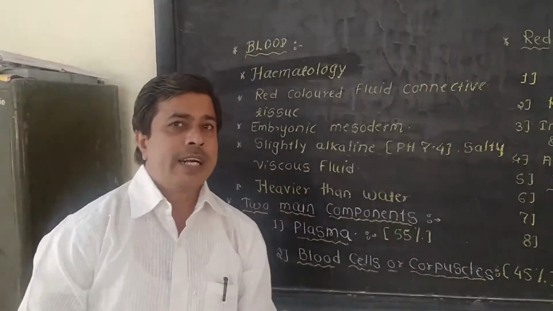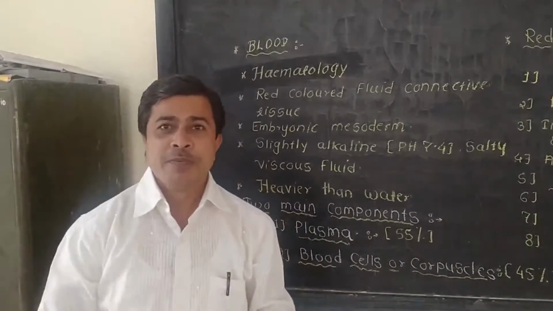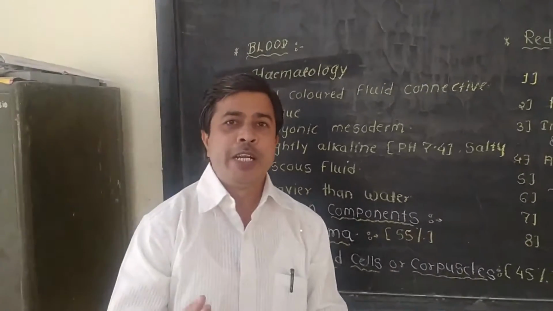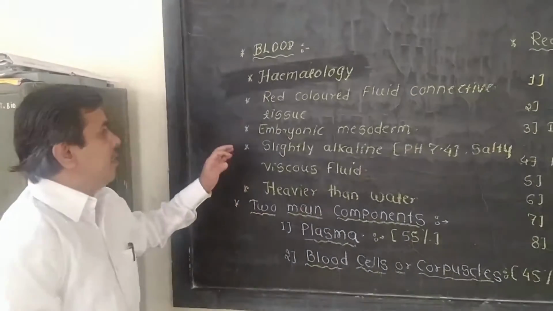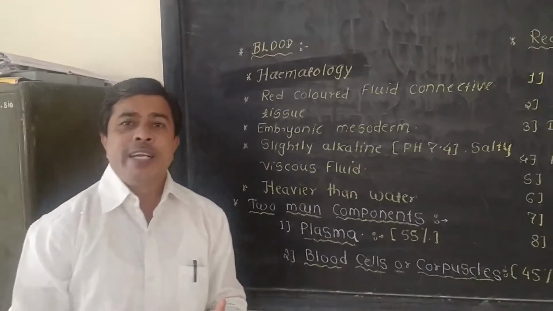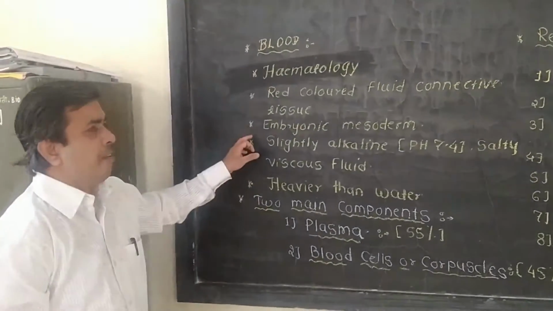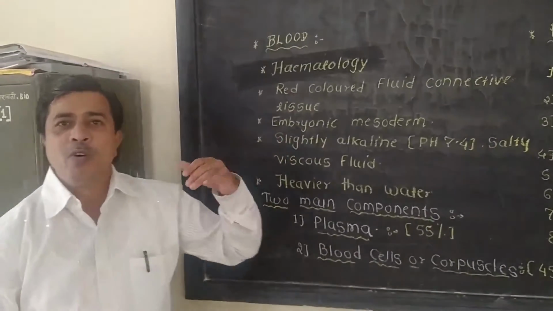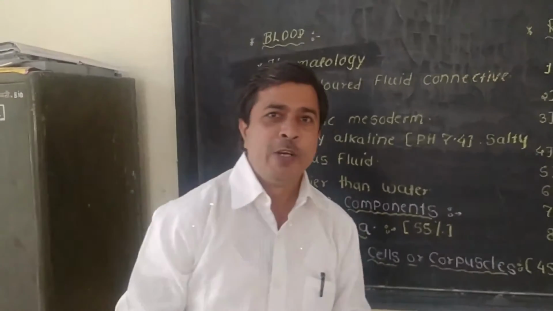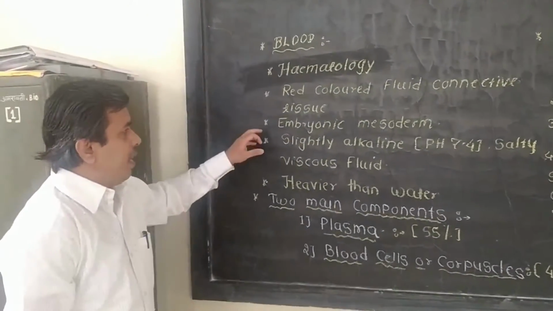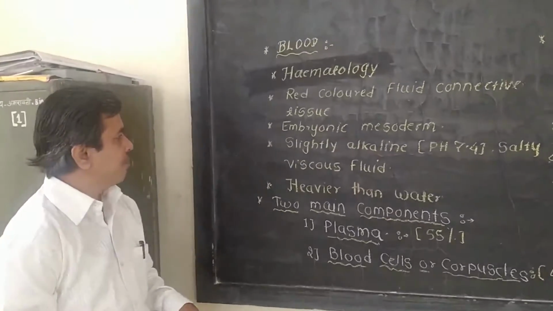Blood is a red colored fluid connective tissue. Actually, blood is one of the types of tissues. It is a connective type of tissue, that is, a fluid connective tissue. Then, blood being a tissue, it shows a certain origin: in the embryonic condition, when the germ layers develop, we know the germ layers are ectoderm, mesoderm and endoderm. This blood originates from the mesoderm in the embryonic condition.